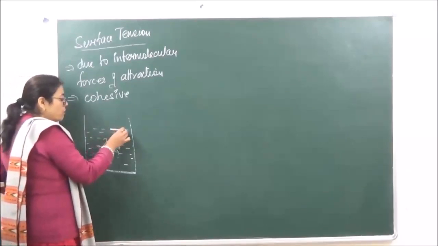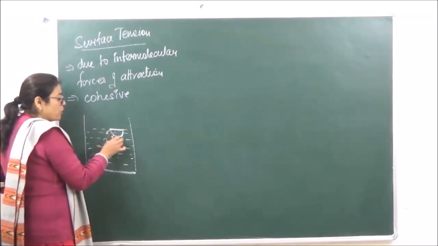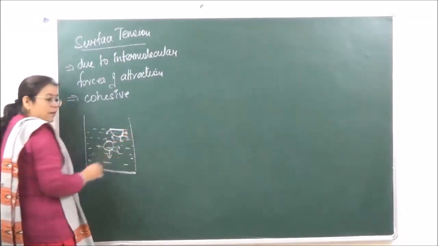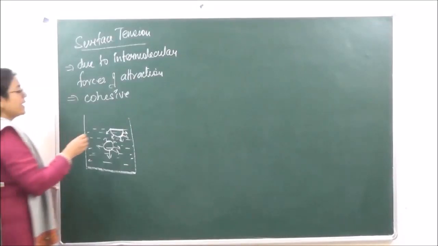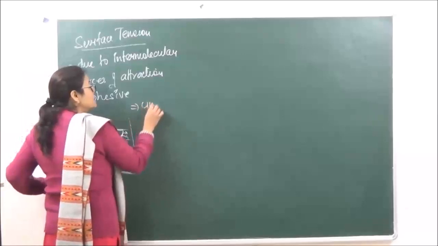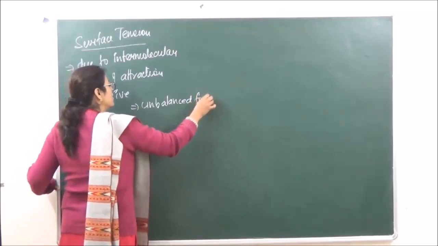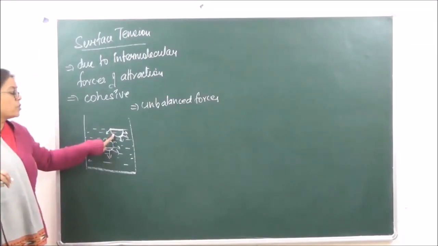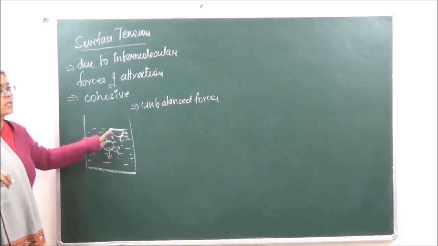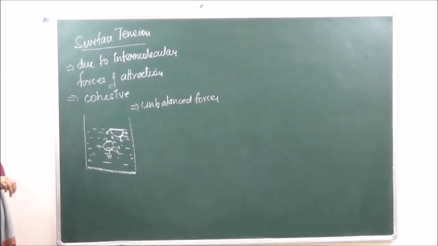Whereas when we are talking of the surface molecule, this surface molecule is going to be pulled inwards, right? So the forces of attraction present over here are said to be unbalanced forces of attraction. These unbalanced molecular attractions which the surface molecules have due to the inward pull are going to be known as surface tension.